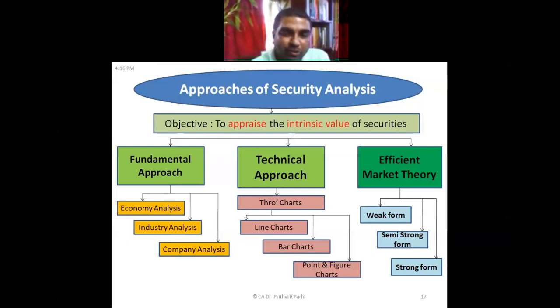We'll try to understand the market trade through these charts. So these charts are analyzed, and through this analysis, we try to arrive at the trend. What kind of trend is the market showing? These are two approaches.